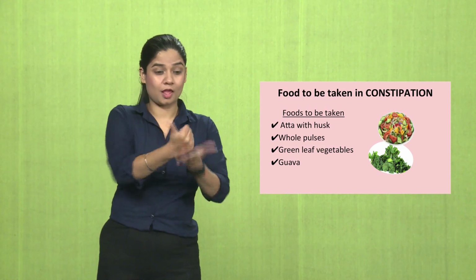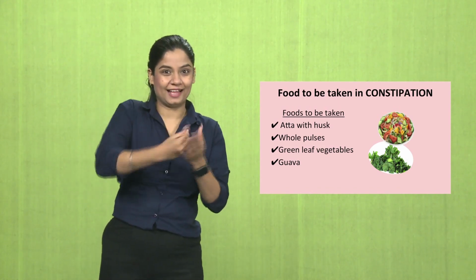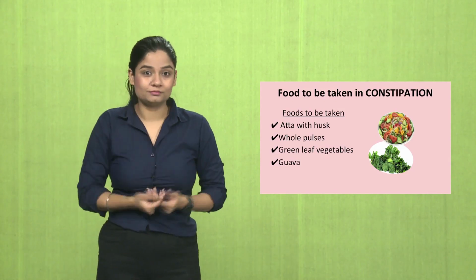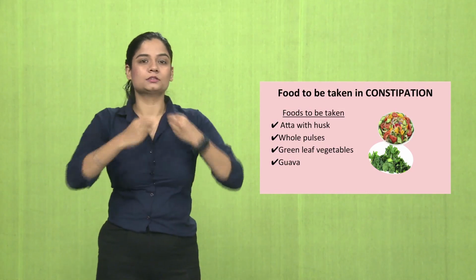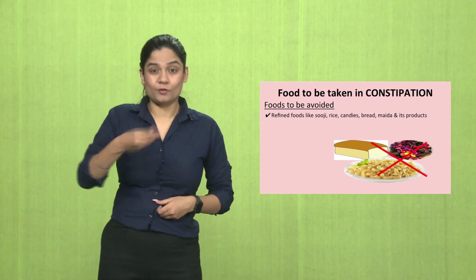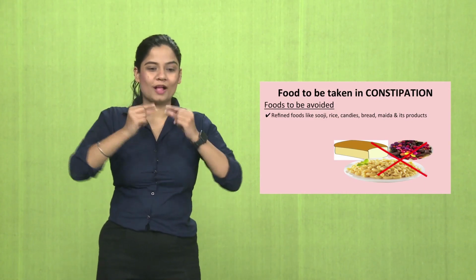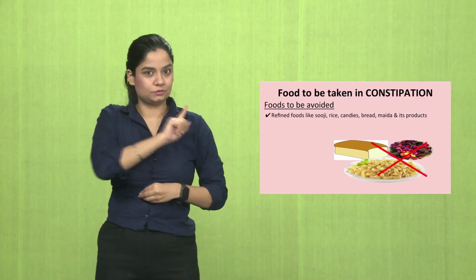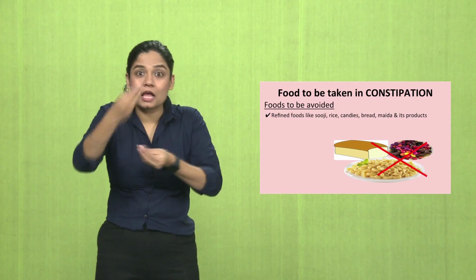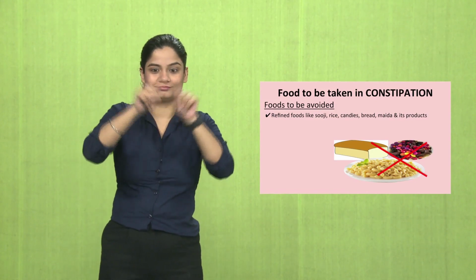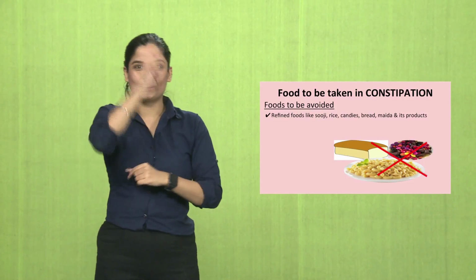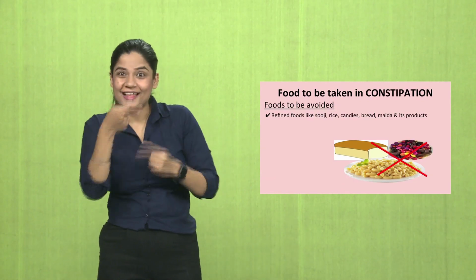Foods that can be taken during constipation are atta with husk, whole pulses, fruits, green leafy vegetables, etc. Foods that need to be avoided during constipation are candies, chocolates, etc. Don't take them. Don't take suji during the period when you have constipation. Bread, don't eat bread. Products made of maida like Maggi, pasta, etc. should be avoided.